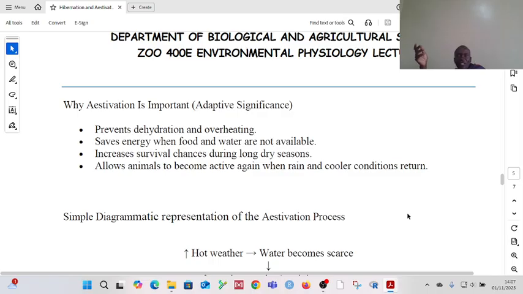When the conditions become normal, become conducive, animals will become active again. Okay? And once they become active again, then they can get their food, they can get the water in a normal way. So aestivation will have ended.